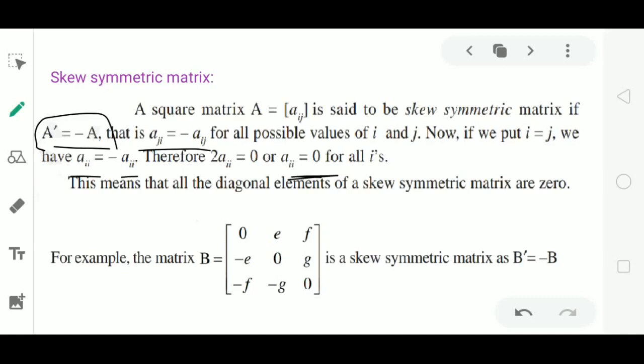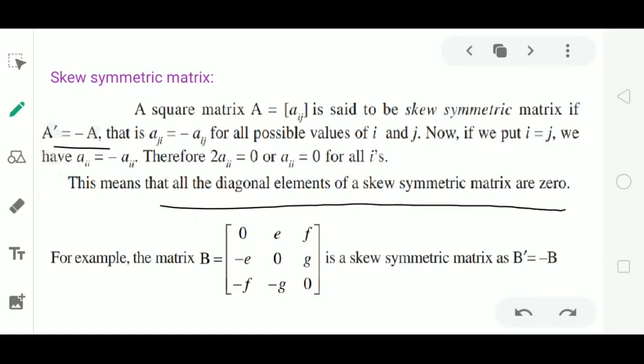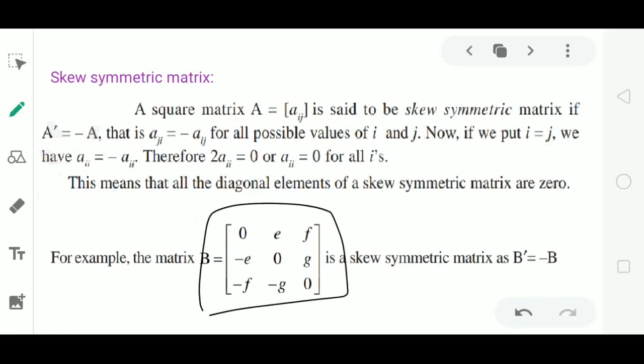A11, A22, A33 will become 0. So this is the meaning of a skew symmetric matrix. All diagonal elements of a skew symmetric matrix are 0. This is a very important point. The diagonal elements of a skew symmetric matrix are 0 and the non-diagonal elements are equal in value but opposite in sign.